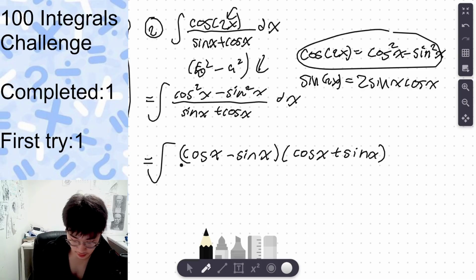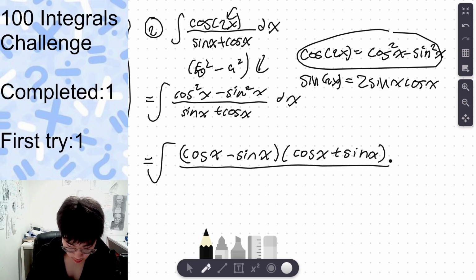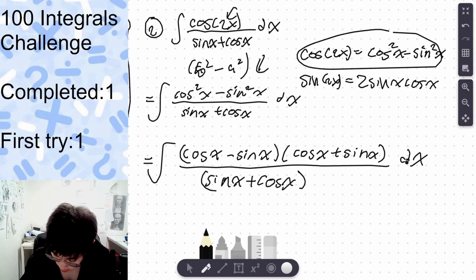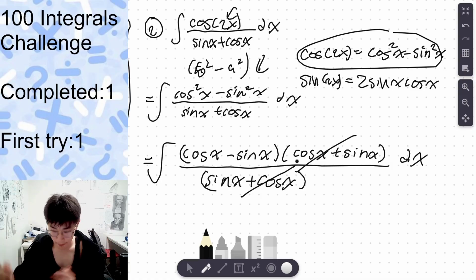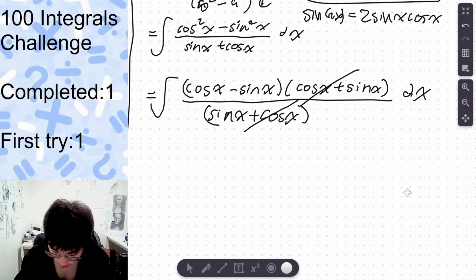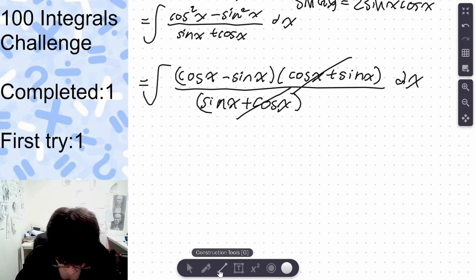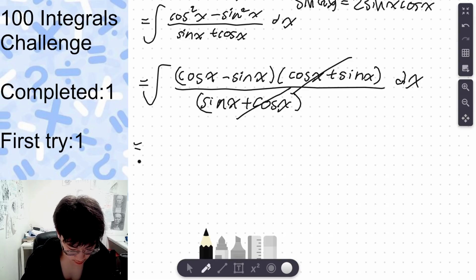Yeah, this is definitely how it works. Now I'm just going to do this. Don't forget the dx. That does not look like a d. And look at this, yes, it simplifies life. Good, everybody.